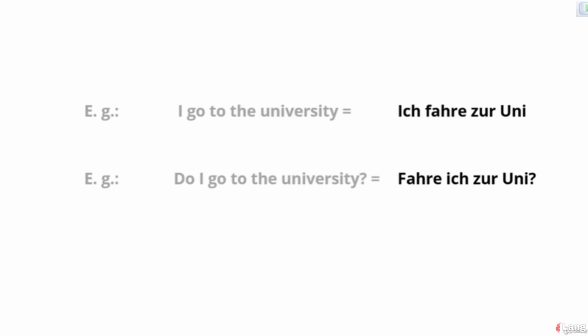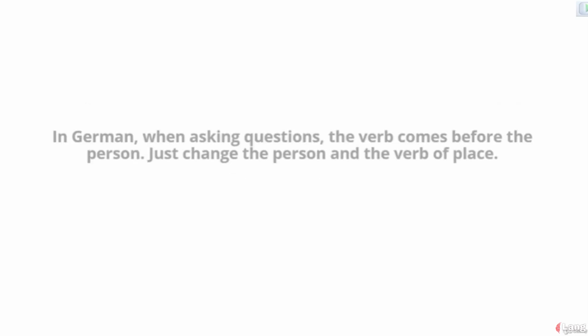In English, we use do or does as question words when you want to ask yes or no questions. But in German, simply invert the subject with the verb and you'll have a question. So in German, when asking questions, the verb comes before the person. Just change the person and the verb of place.